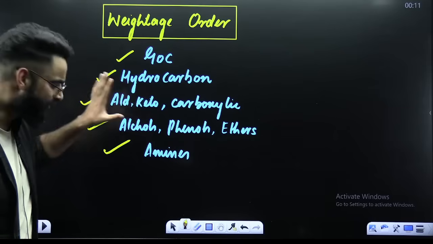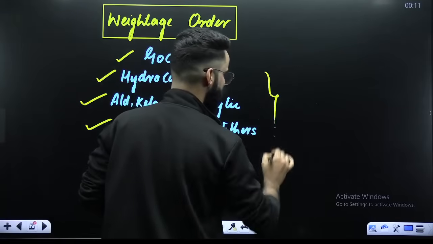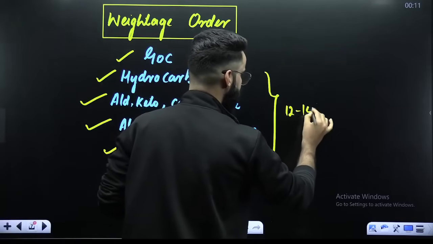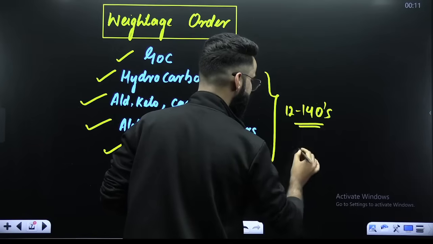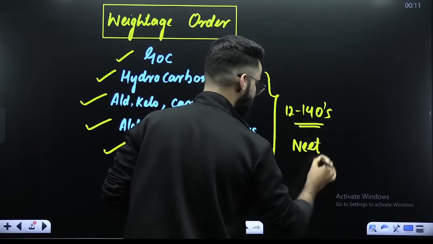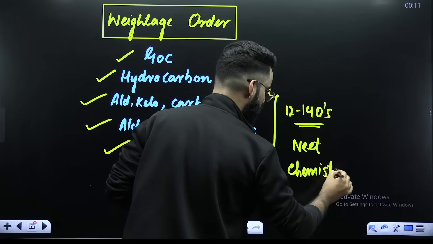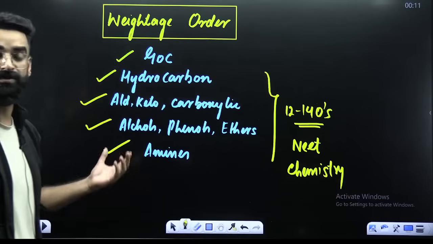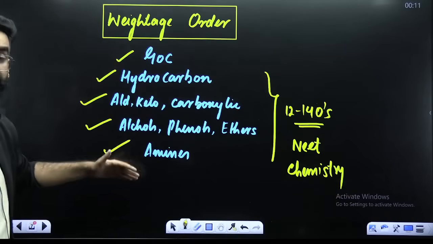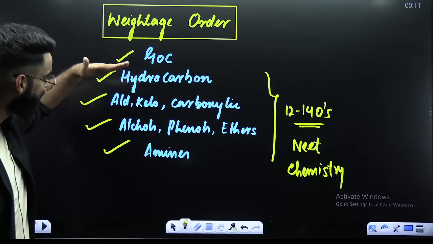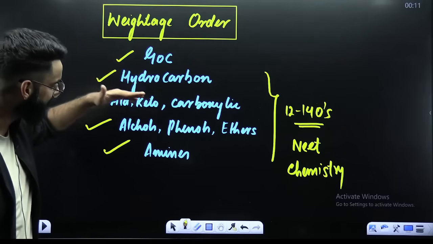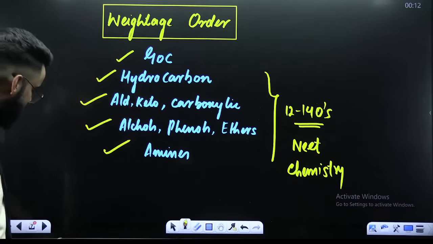These are your high weightage chapters, which consist of almost 12 to 14 questions of your chemistry in the NEET section, right? In your NEET when it comes to the subject chemistry. So we call them the high weightage chapters of organic chemistry, right? Mentioned in decreasing order: GOC, hydrocarbons, aldehydes, ketones, carboxylic acids, alcohols, phenols, ethers, and amines, right?